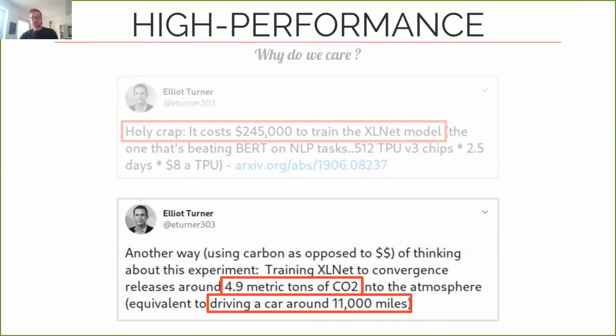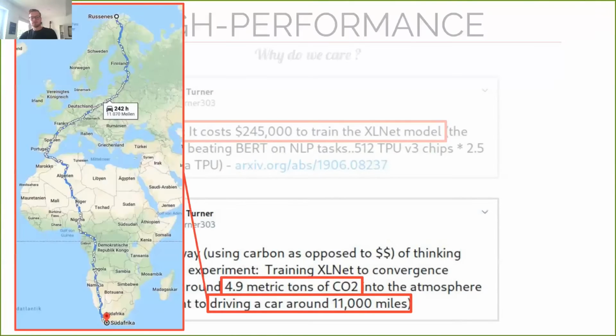So here, training this neural network released about 5 tons of carbon into the atmosphere, which is equivalent to driving 11,000 miles with a car. And just to show you how insane that is, here's a map showing a road trip from the north of Norway all the way down to South Africa, which corresponds to roughly 11,000 miles. So clearly, we need to find a way to reduce those costs, and optimizing a program to achieve high performance might allow us to significantly reduce the time required to, for example, train neural networks.